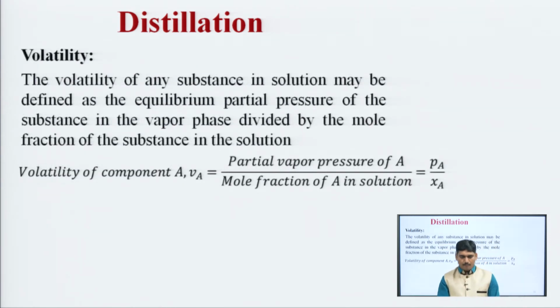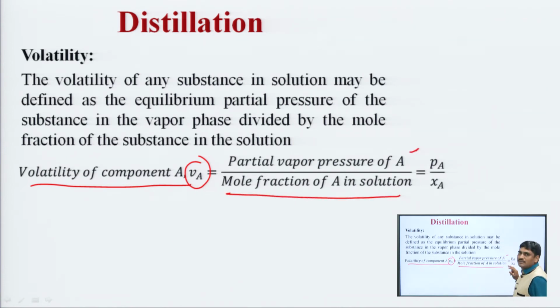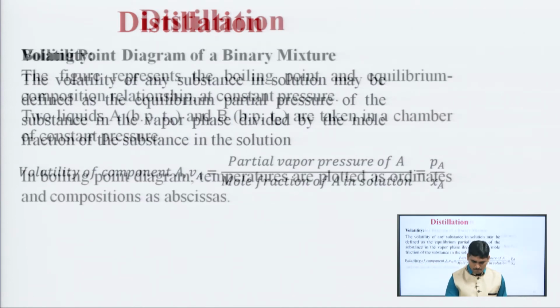Volatility. The volatility of any substance in a solution may be defined as the equilibrium partial pressure of the substance in the vapor phase divided by the mole fraction of the substance. So, volatility of a component A, denoted as V A, is equal to the partial vapor pressure of component A divided by the mole fraction of A in solution, that is P A by X A.